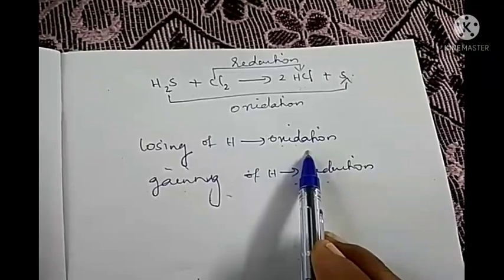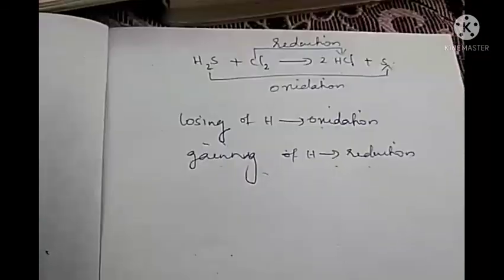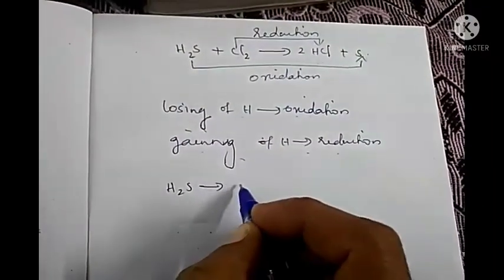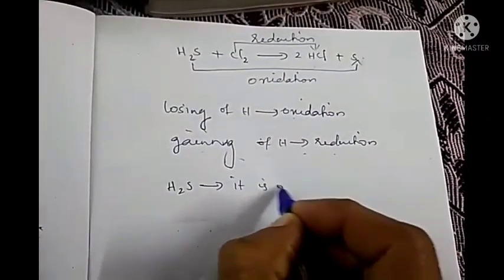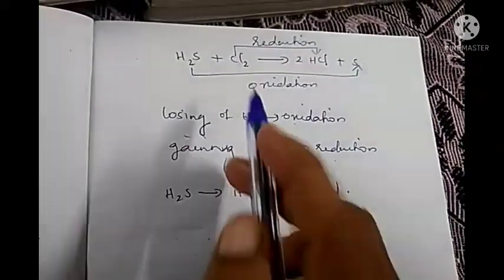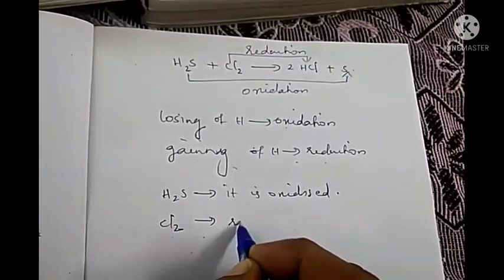Losing of hydrogen is oxidation, gaining of hydrogen is reduction. Clear? So H2S is undergoing oxidation, or we can say that it is oxidized. Like that, chlorine is undergoing reduction, so we can say that it is reduced.